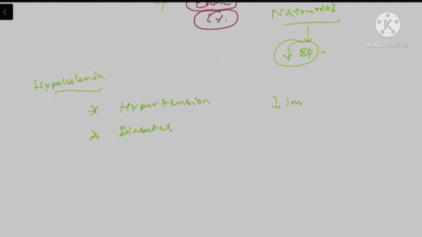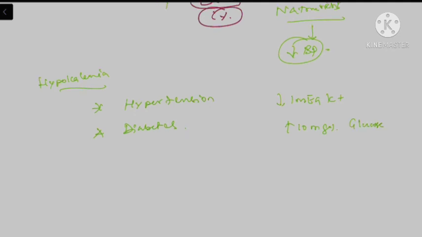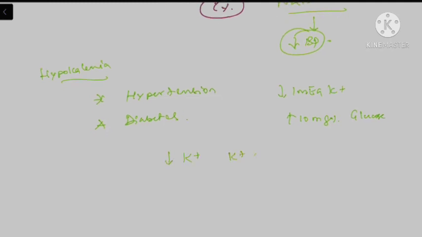Whenever there is a 1 milliequivalent decrease in potassium, there will be a 10 milligram percent rise in glucose, because hypokalemia explains the decreased activity of potassium ATPase present in the islet cells of the pancreas, which is responsible for insulin secretion. So in hypokalemia, the patient will have a decreased level of insulin release, which is causing diabetes for these patients. So these patients will have an increased risk of stroke and CAD.